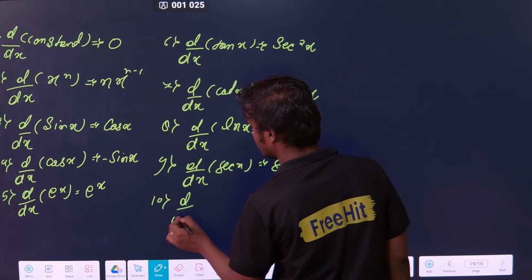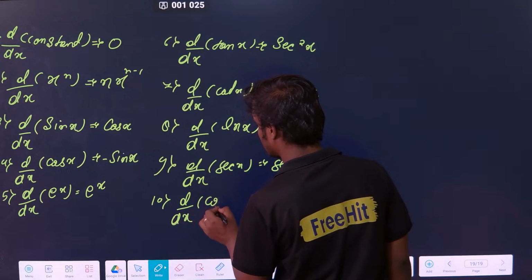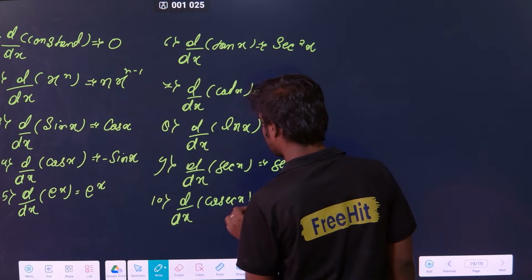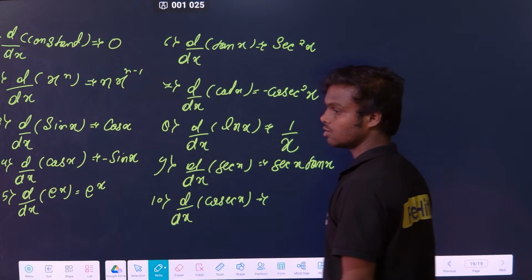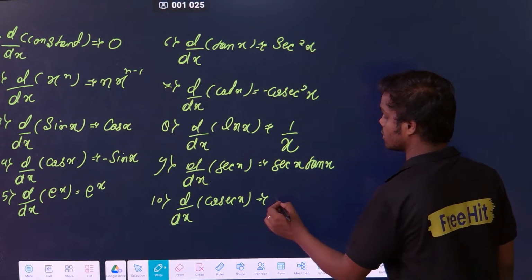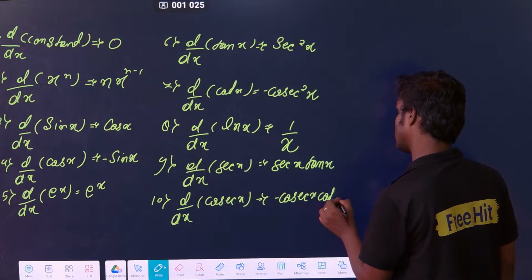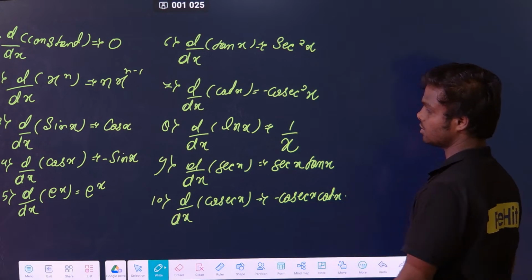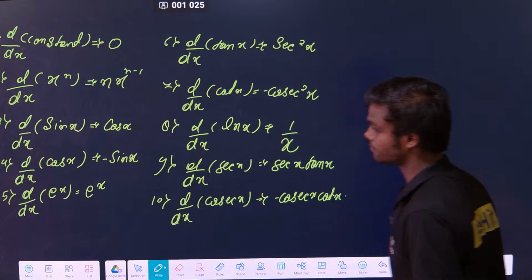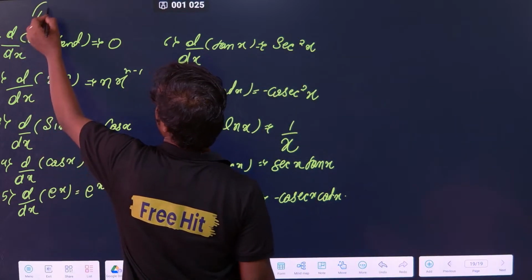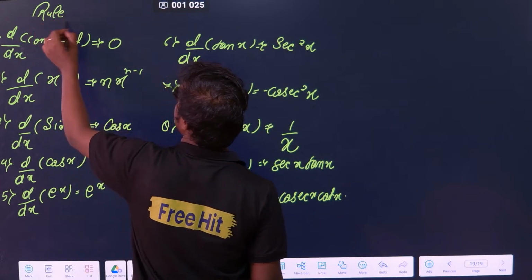Then differentiation of what is the cosec x? This is defined as, what is the differentiation of cosec x? Cosec x into cot x. That is the differentiation of cosec x. These are the basic rules.